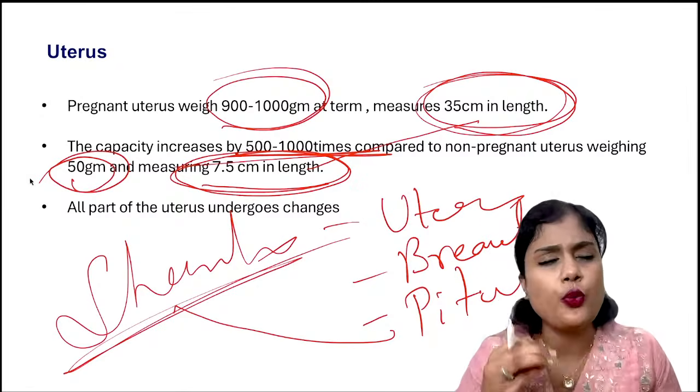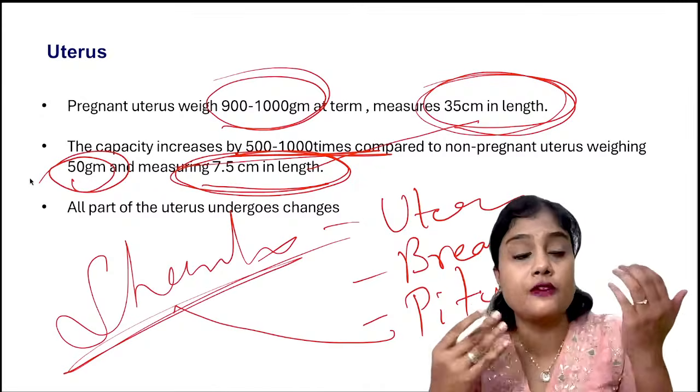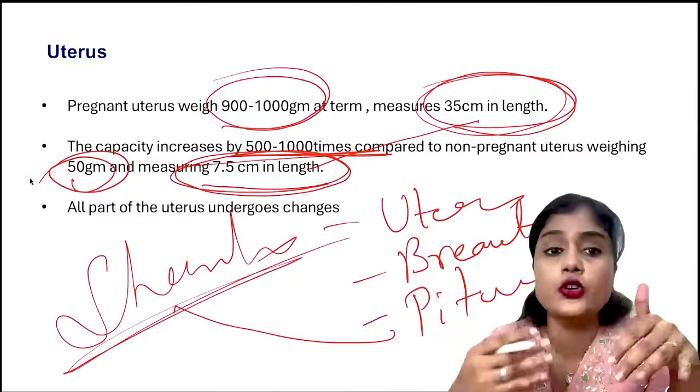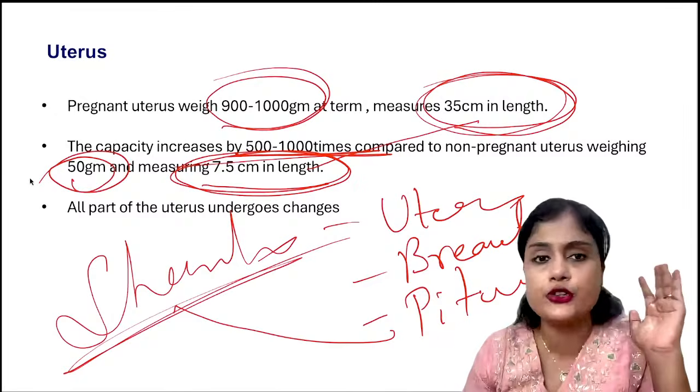Other than this, hyperplasia is seen in vascular tissue, and neovasculogenesis is also very common. These things you should know for sure.